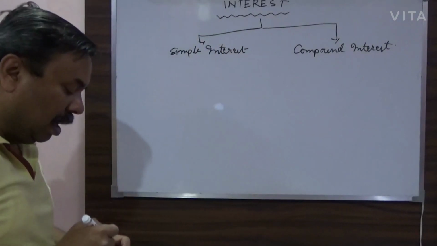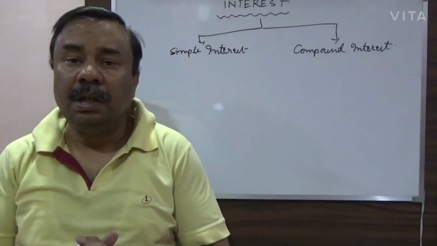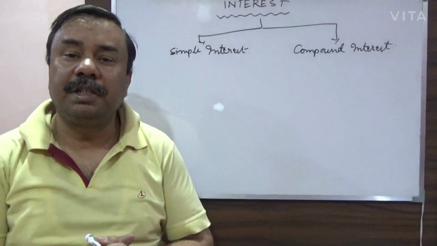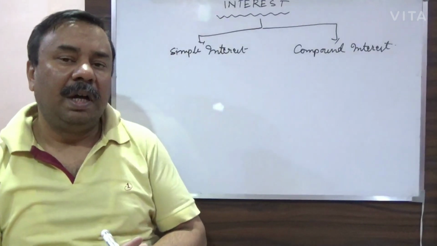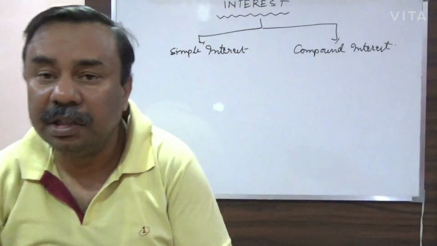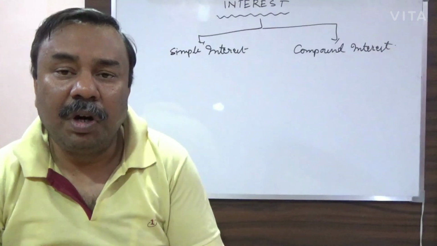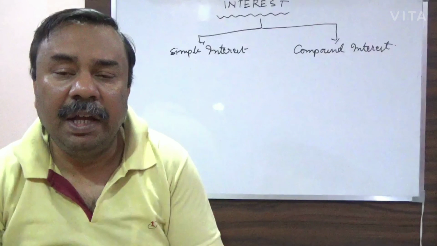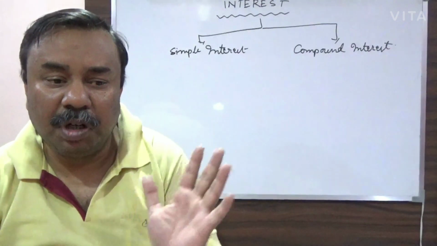In simple interest, the rate at which the interest has to be paid is fixed. For example, as I have taken earlier, if rupees 1000 has been lent, and it is said that for each month you will have to pay say 50 rupees, so this rate is fixed for each month.